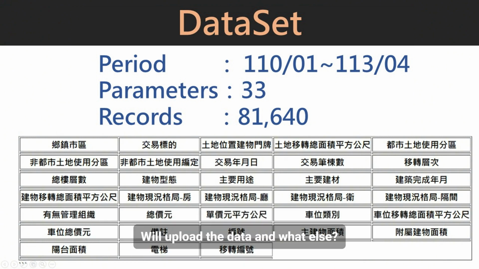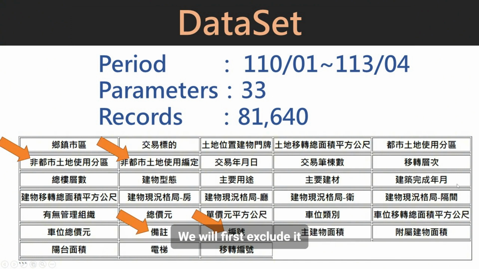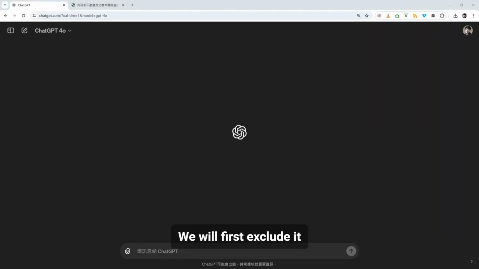So first of all, we'll upload the data. We will first delete some unnecessary columns, including non-urban land use zoning and the non-urban land use zoning designation note number. These are some unrelated data, so we will exclude them first.